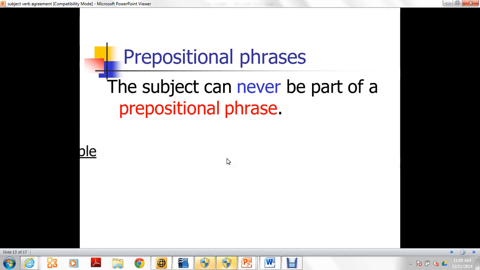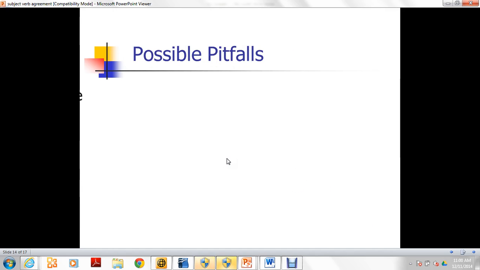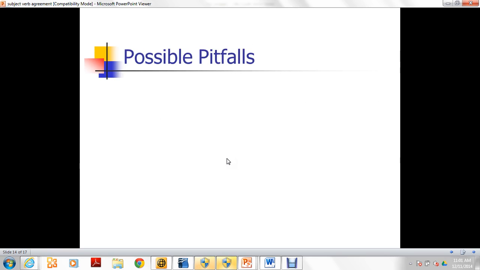We haven't really gotten to prepositional phrases. We don't have to worry about this on the test. So I'm going to skip all of this. Sometimes the subject will come after the verb. You're not going to have to worry about this on the test either, but we'll get there probably next nine weeks. Don't write this down in your book.